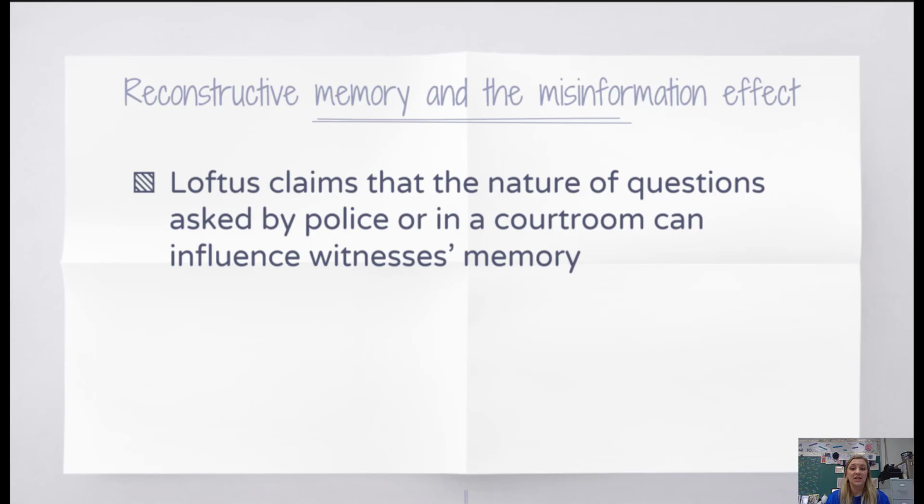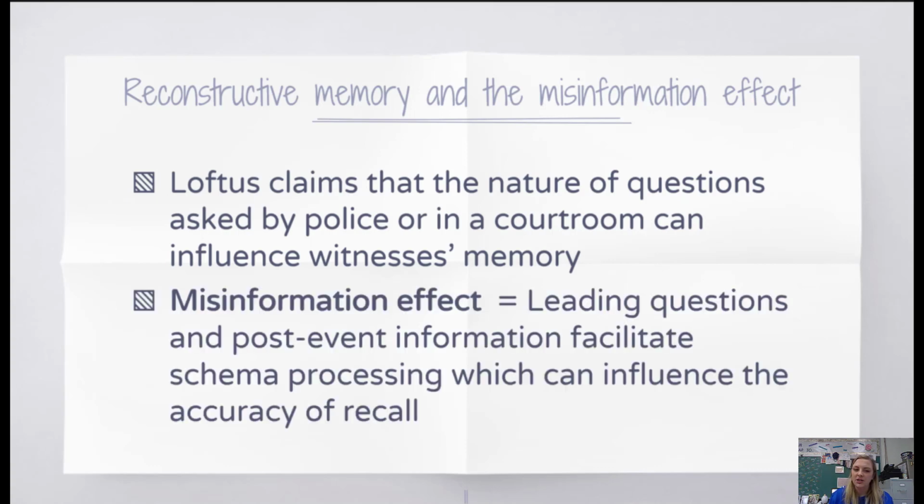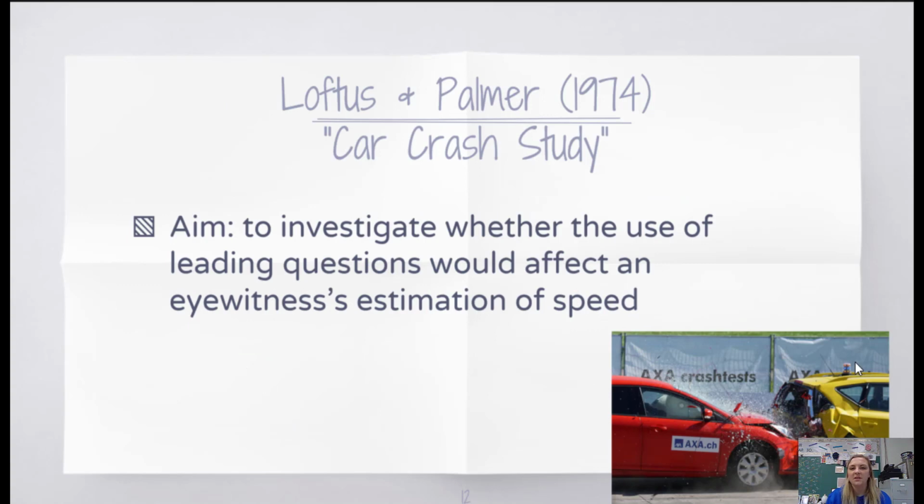It could be information that is built using past experiences or stereotypes, or even information that people have gained after the event occurred. This idea of leading questions and post-event information facilitating the processing of schema that we have is called the misinformation effect. Loftus really believes that when we are asking questions to people, the phrases or the words that we use can change or alter how we view that memory that we encoded at an earlier time. So to study the misinformation effect, Loftus and her partner Palmer developed a study called the car crash study in 1974.